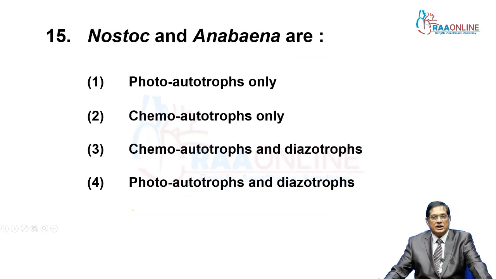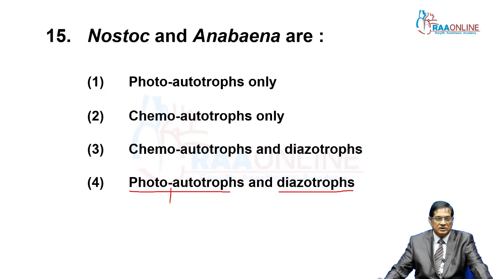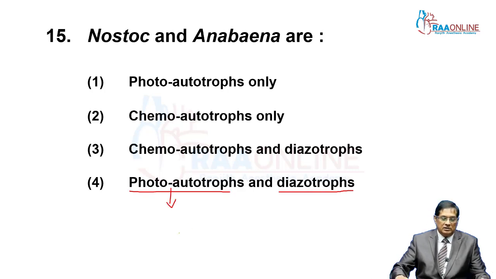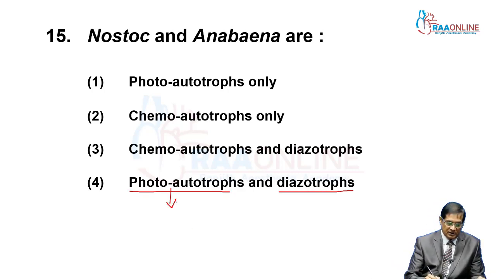Question 15, Nostoc and Anabaena, I have already mentioned in the previous question. I have given the complete description. That is, they are photoautotroph as well as diazotroph. Photosynthetic autotroph, that is normal cyanobacteria.